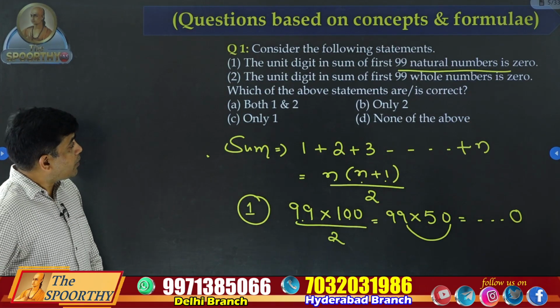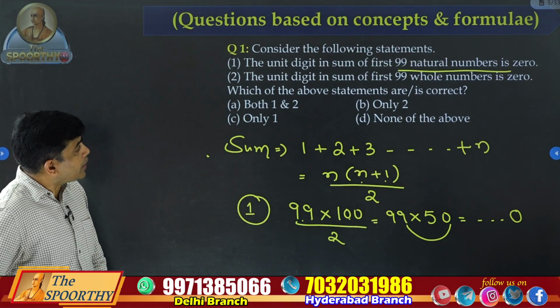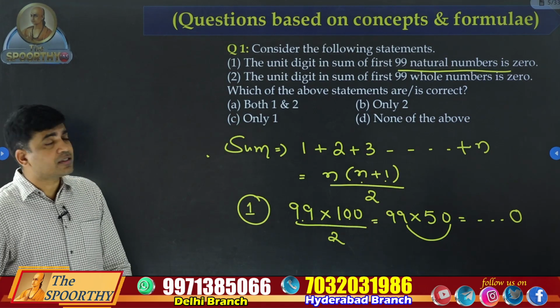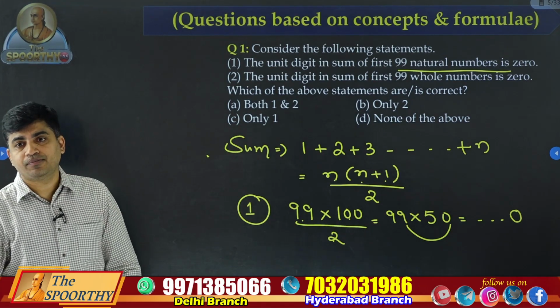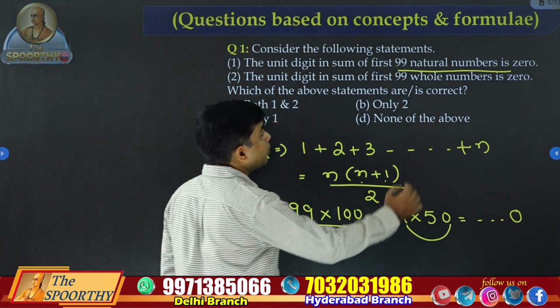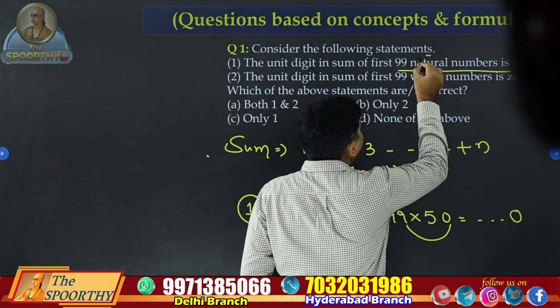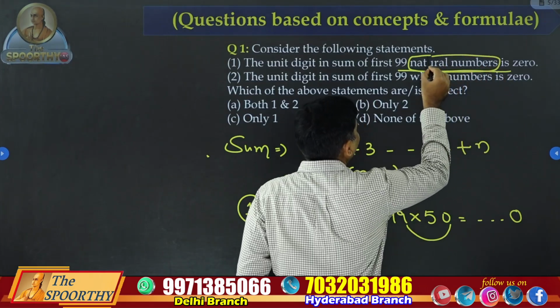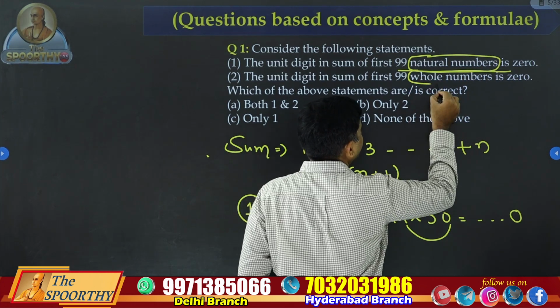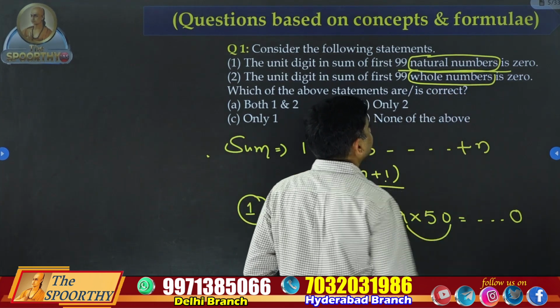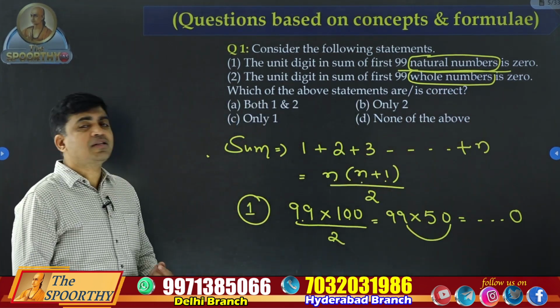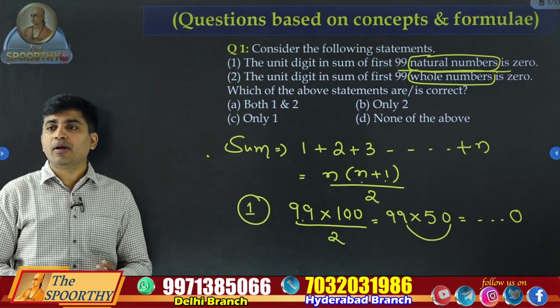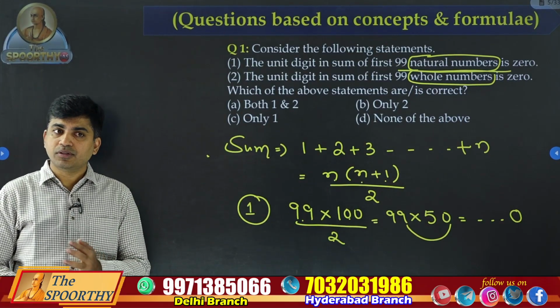What about the second one? The unit digit in the sum of first 99 whole numbers is 0. Look at the first statement, they are saying natural numbers, but in the second they are saying whole numbers. Natural numbers start from 1, whole numbers start from 0.